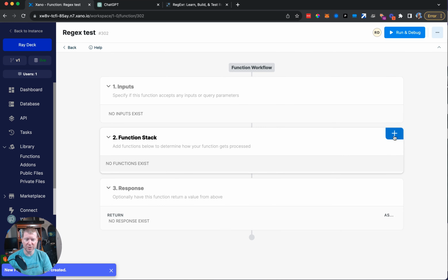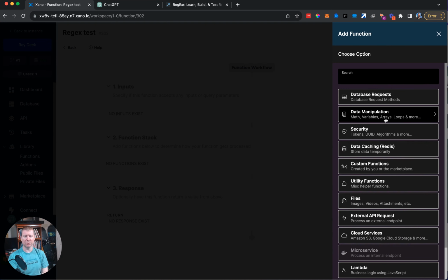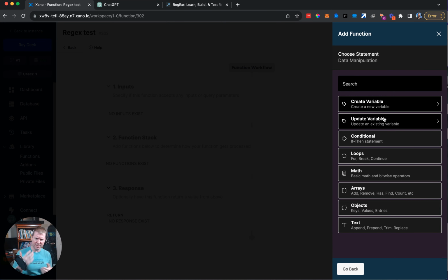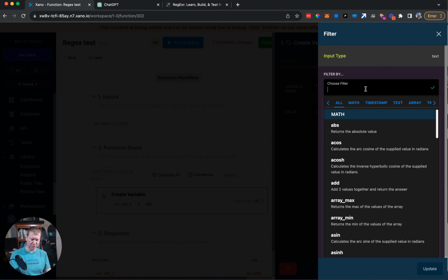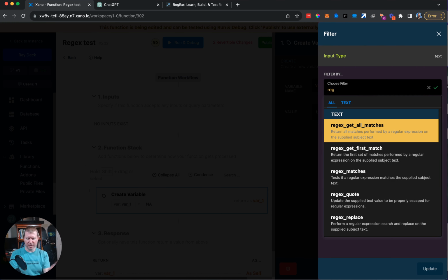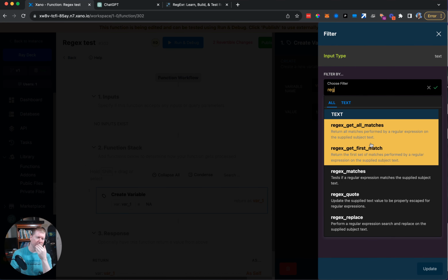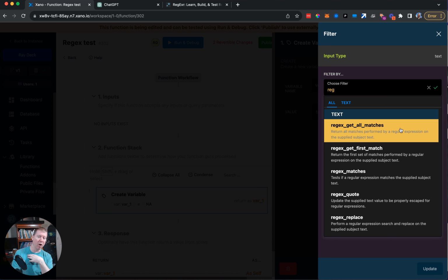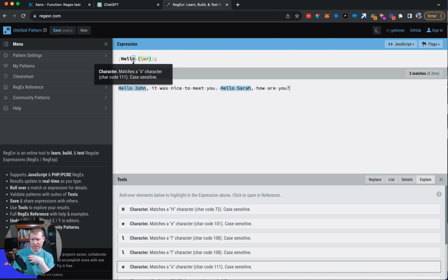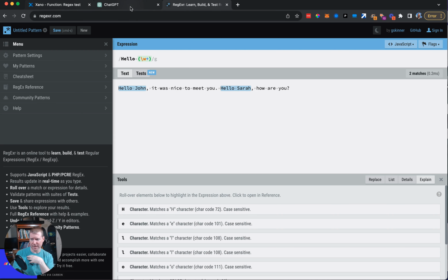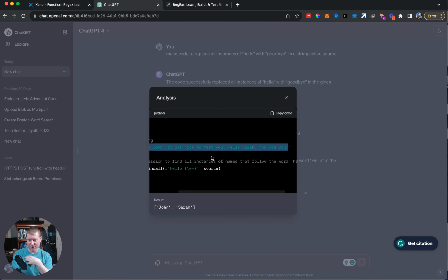So let's go to the function stack, and we're just going to do it all inline because that'll make it easier to demonstrate how this stuff works. And we're going to create a variable. We'll leave it as var1, don't care. And the important thing to understand about how regular expressions work, we'll just add a filter here just to show. If I just type reg, you find the regular expression ones. They allow you to get everything that matches. Like here, you can see there are multiple matches for a given criteria that it's set up. In fact, I was asking about getting me all the names. They got me all the names.